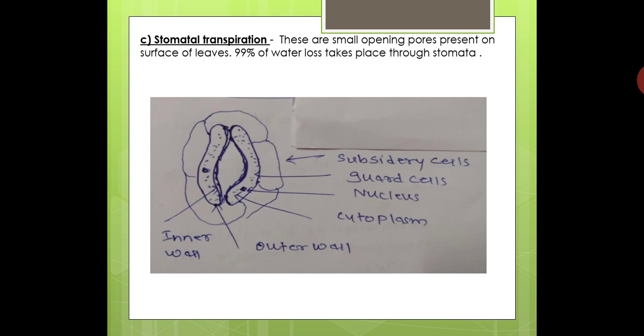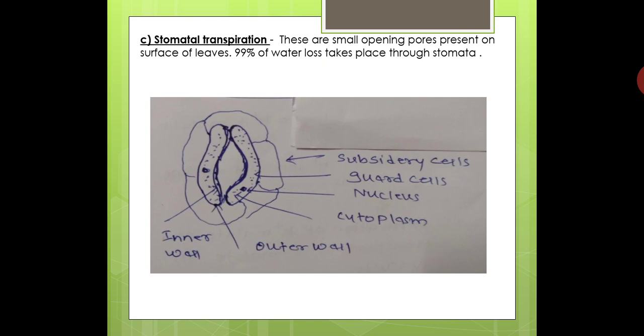know about the structure of stomata, which is very important to understand the phenomenon of transpiration. The stomata present on the upper and lower epidermal surface of the leaves have a very typical structure. The stomata are kidney shaped, having two kidney-shaped guard cells.